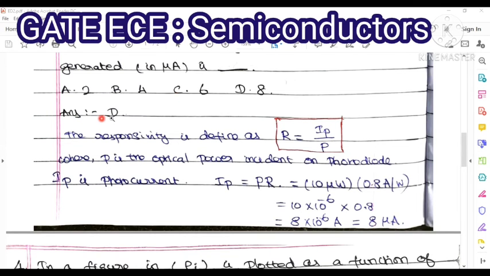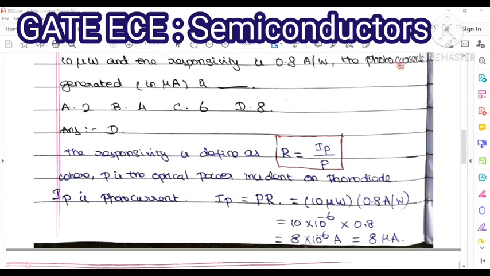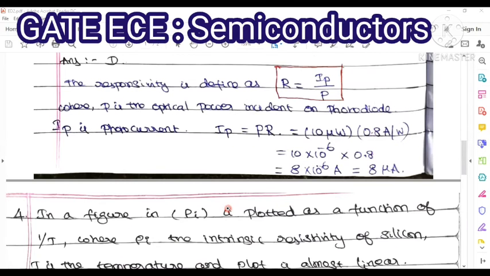So the answer becomes 8 microamps, because the question asks us to find the photocurrent in terms of microamps only. So I calculated it in microamps. Look at this answer, where is it? 8. Yes, option D. They are having the 8. So option D is the correct one. 8 microamps is the correct answer.